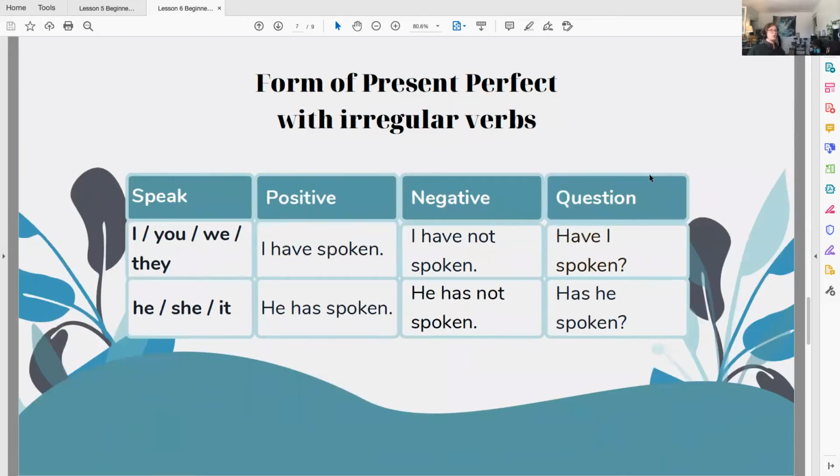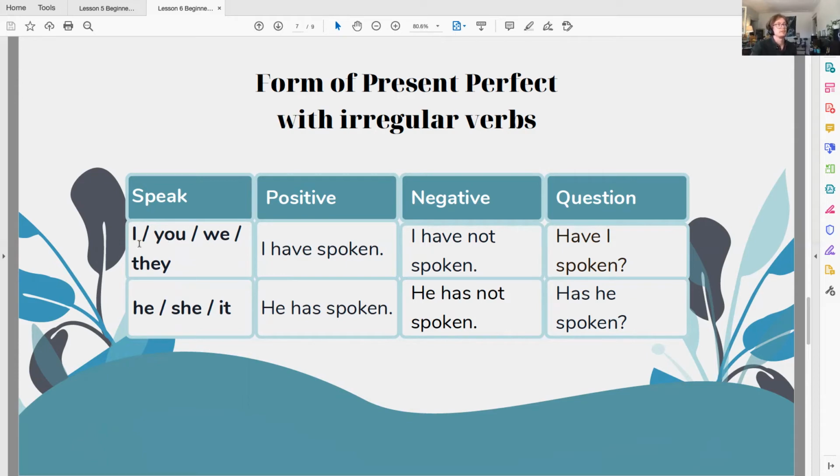Now, irregular verbs, the past participle is going to be a little trickier, and it's going to vary from verb to verb. It's tougher to nail these down with exact rules. However, in this example, we're using the verb to speak. Now, the past participle of speak is not speaked or spoked. It is spoken.